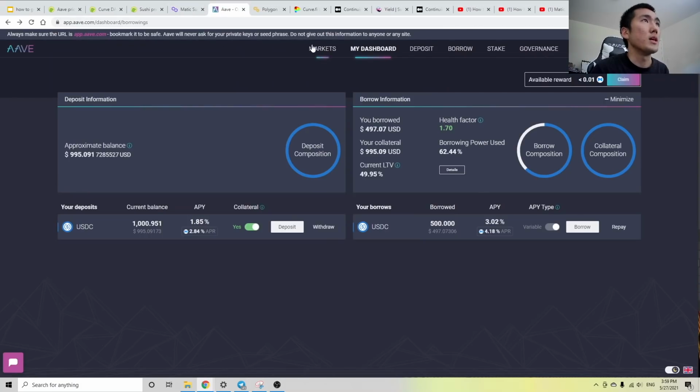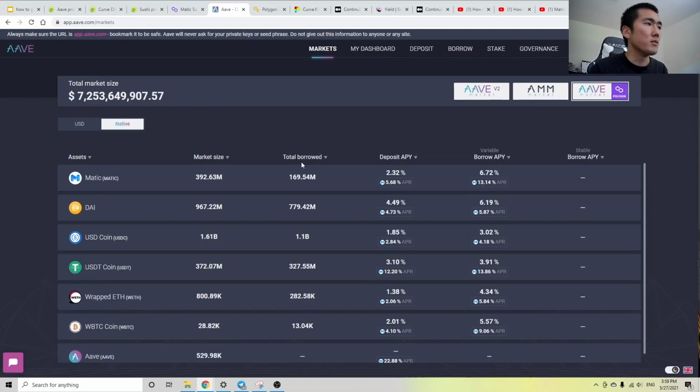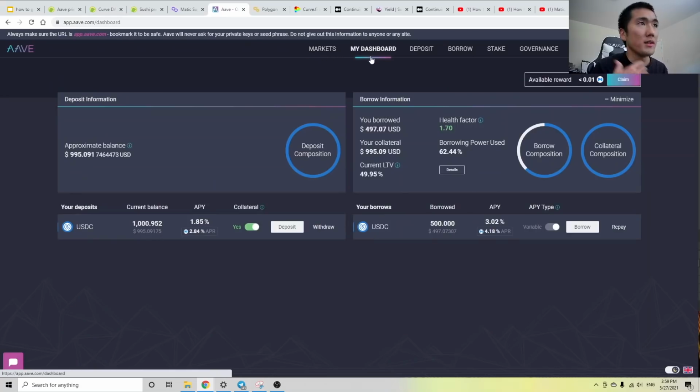And the cool thing about Aave is that if you swap Matic for Bitcoin, you can redeposit Bitcoin onto Aave to generate more yield, right? It's called yield farming. And if you like the Matic token, then you can just claim your Matic token, harvest it, and put it back into Aave and earn roughly 8% paid in the Matic token. So as you can see, there's so much you can do with stablecoins and dollars in DeFi, and Polygon allows for an amazing ecosystem because transaction fees are essentially zero.